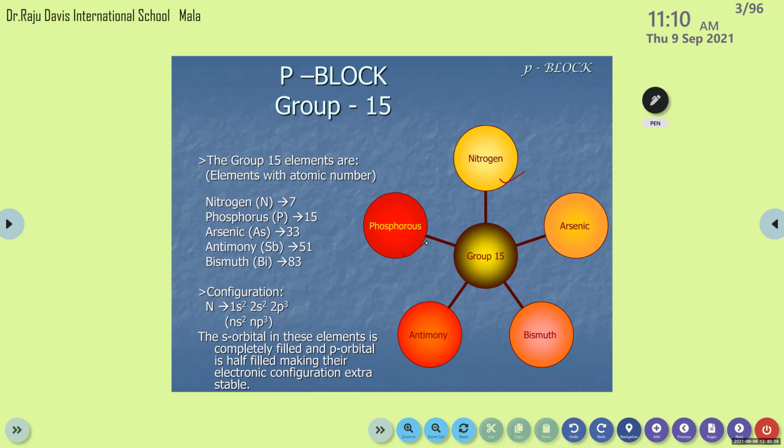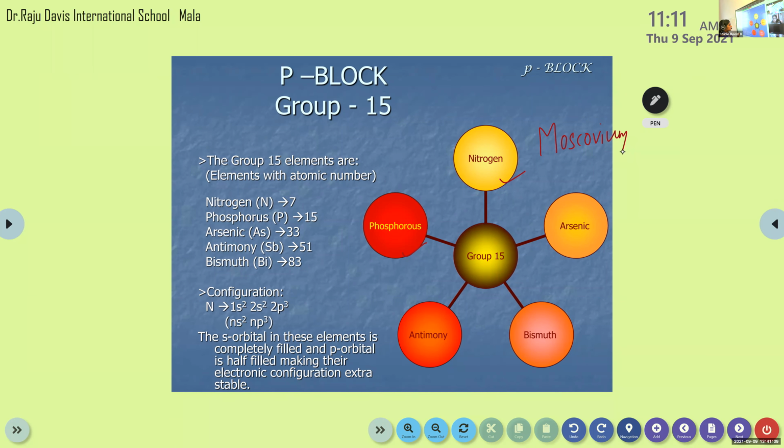Okay, yes. In the P block elements, group 15 consists of nitrogen, phosphorus, arsenic, antimony, bismuth, and one more, that is moscovium. Moscovium is a radioactive element. Clear, children? Nitrogen, phosphorus, arsenic, antimony, bismuth, moscovium. These are the elements present in group 15.